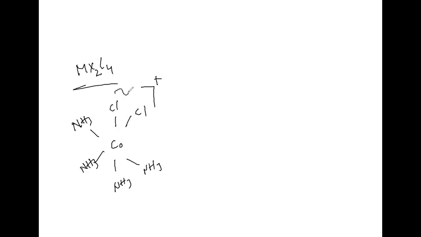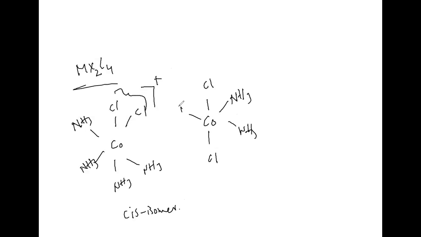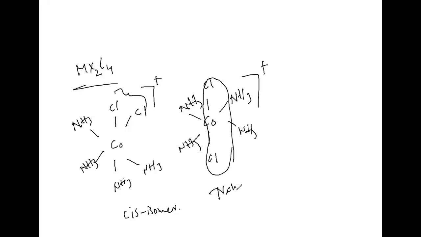Here two chlorine atoms are on adjacent positions, so we call this a cis isomer. In the other complex, we can write Co, Cl, Cl, with NH3, NH3, NH3, NH3 like this. What type of complex is this? An octahedral complex. Here the Cl will be in the opposite positions, so it is a trans isomer.